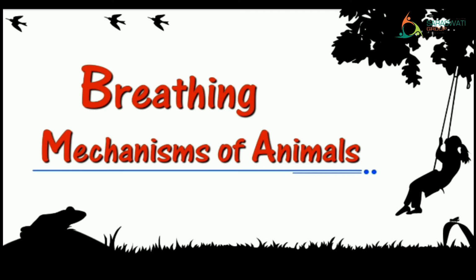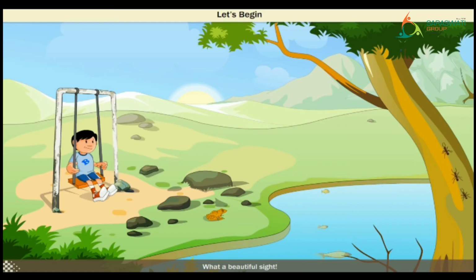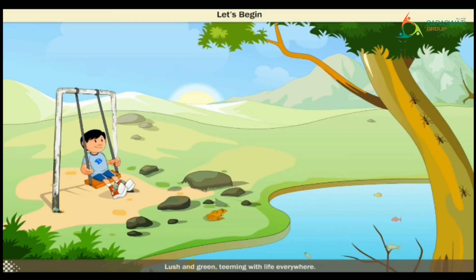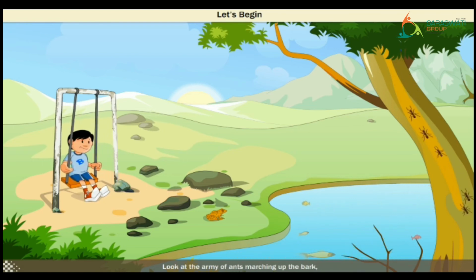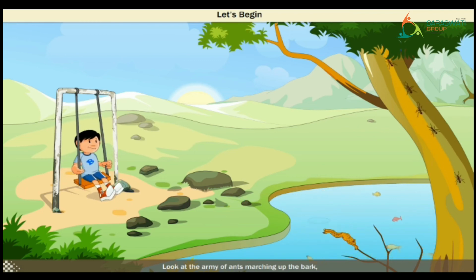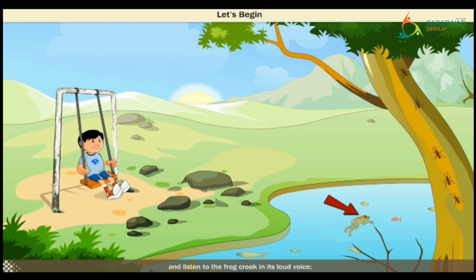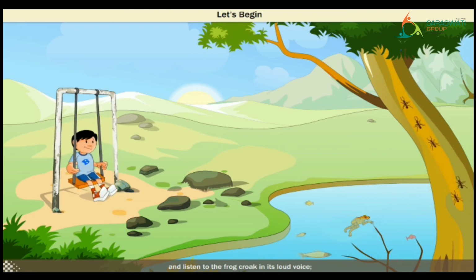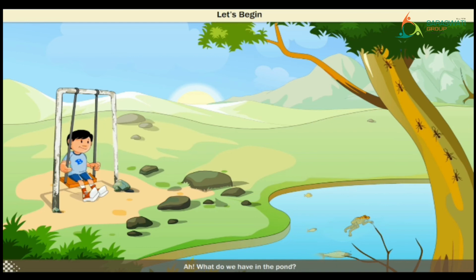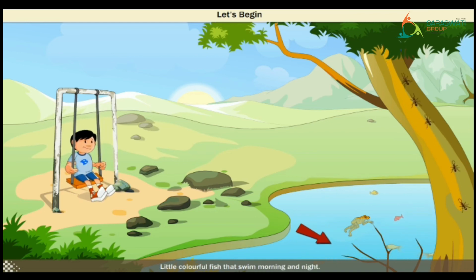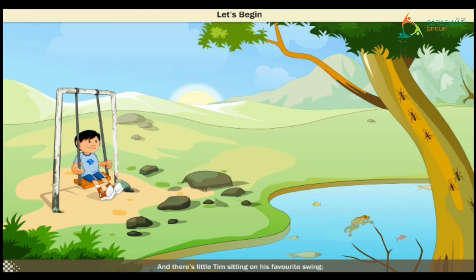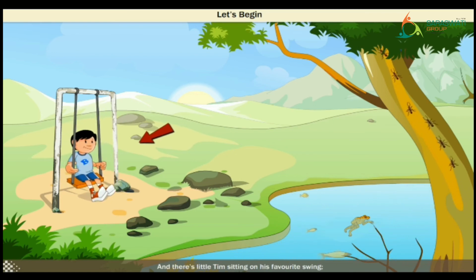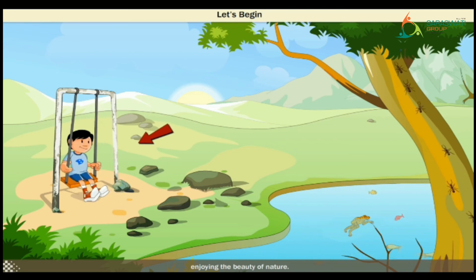Breathing mechanisms of animals. What a beautiful sight, lush and green, teeming with life everywhere. Look at the army of ants marching up the bark. And listen to the crop growth in loud voice. What do we have in the pond? Little colorful fish that swim morning and night. And there's little Tim sitting on his favorite swing, enjoying the beauty of nature.